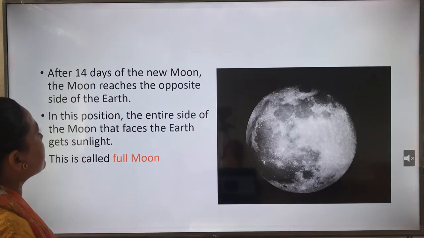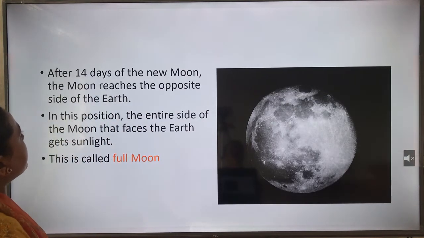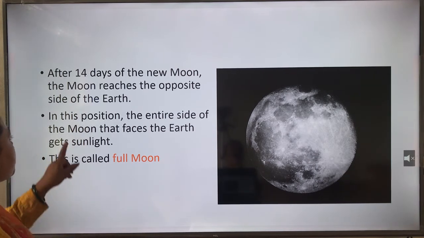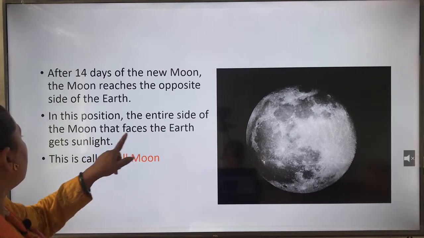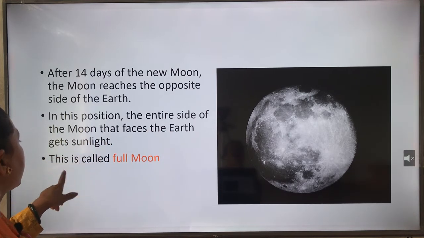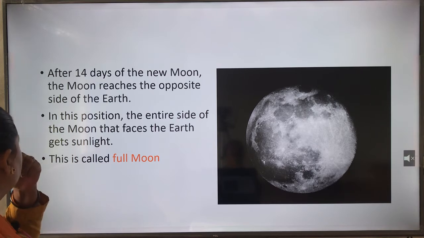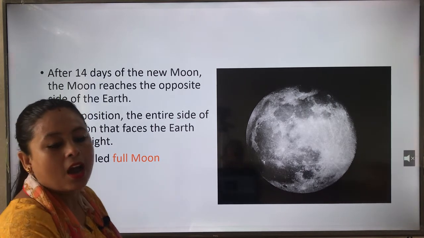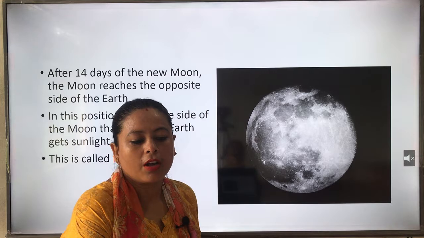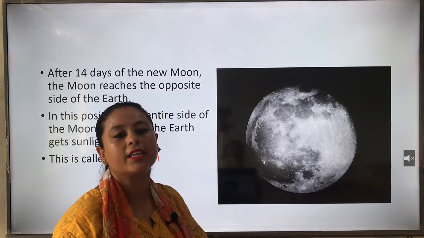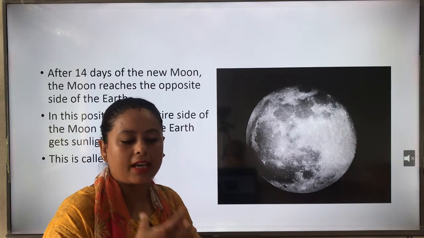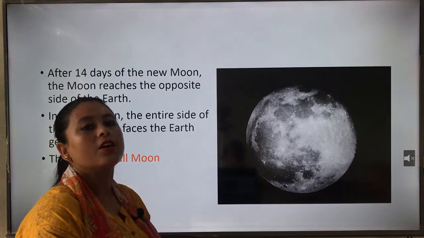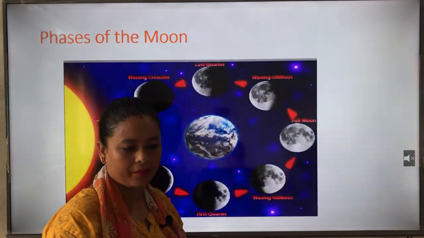After 14 days of the new moon, the moon reaches the opposite side of the earth. In this position, the entire side of the moon that faces the earth gets sunlight. This is called full moon. So, after 14 days of the new moon, the moon faces the earth, where it gets sunlight from the sun. So, that is called full moon.